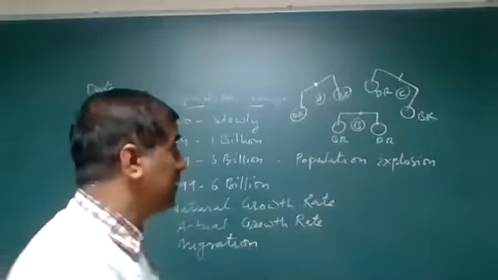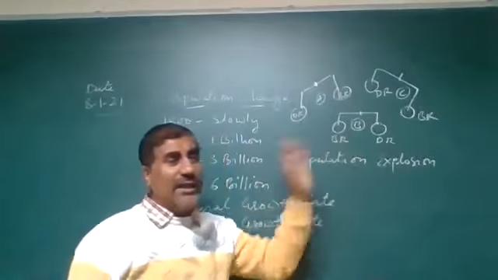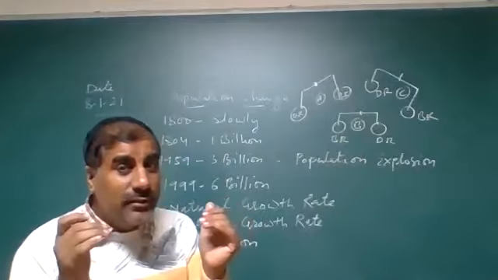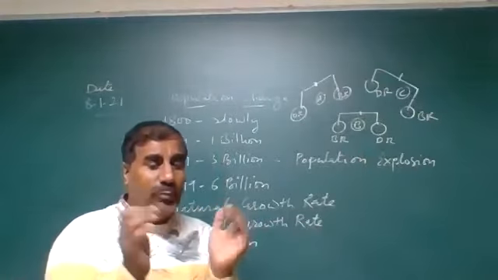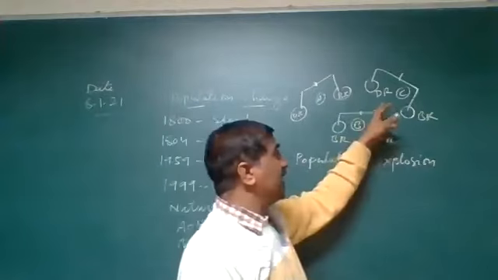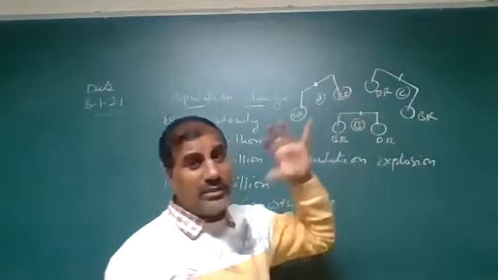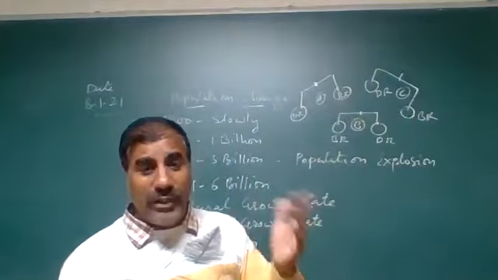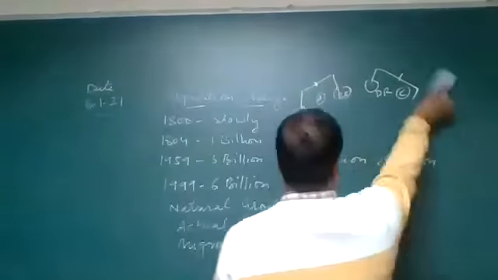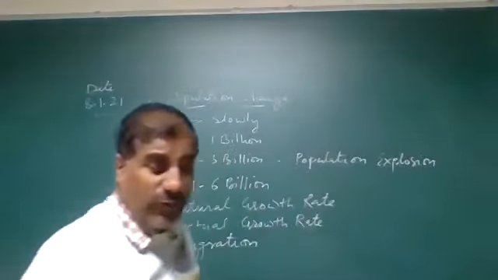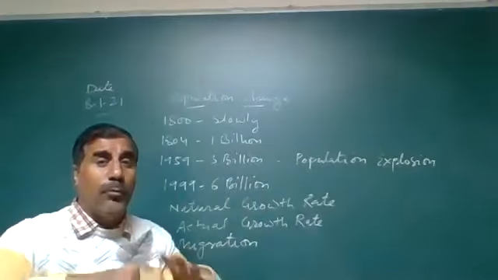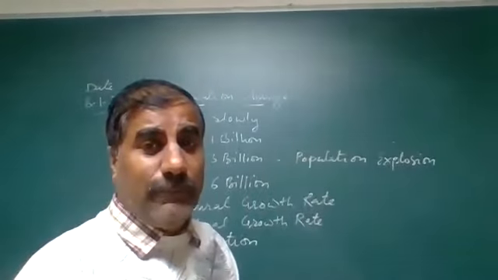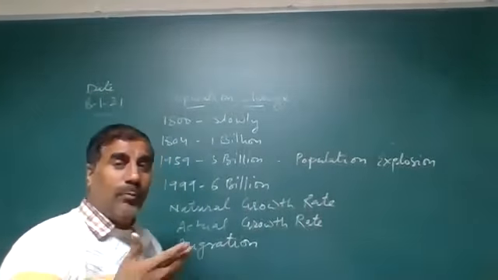In diagram B, the birth rate and death rate are both approximately equal, so the population will be stable. There will be no change in population size. And in diagram C, the death rate is less than the birth rate. Birth rate is higher, so the population increases. These are the factors responsible for population change. If the birth rate is higher than the death rate, the population will increase.